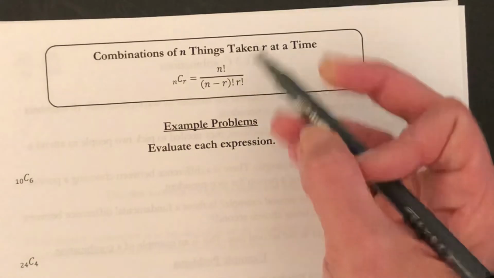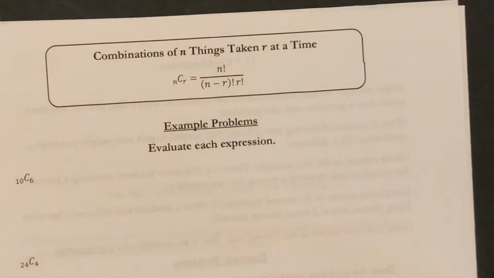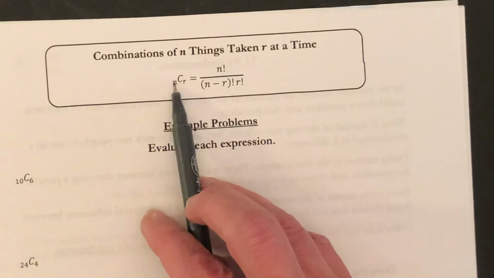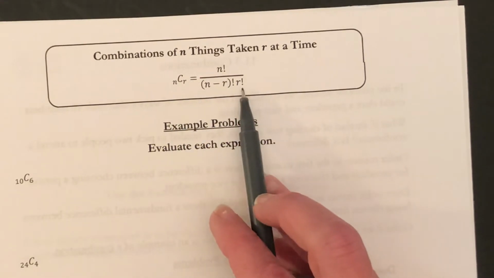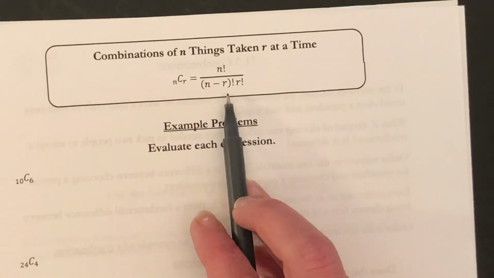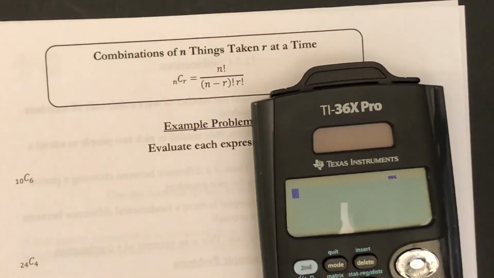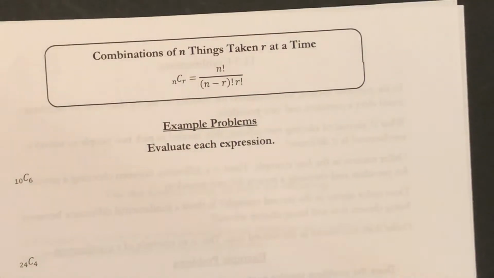The difference with the combination formula is that we also have an r factorial in the bottom. So this number goes in the top with a factorial. This number goes in the bottom with a factorial, and then you subtract these with a factorial in the bottom. Your calculators will also do these the same way they did permutations. They usually share a button or they're hidden under the same function.